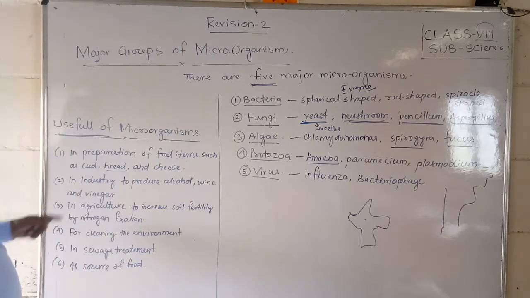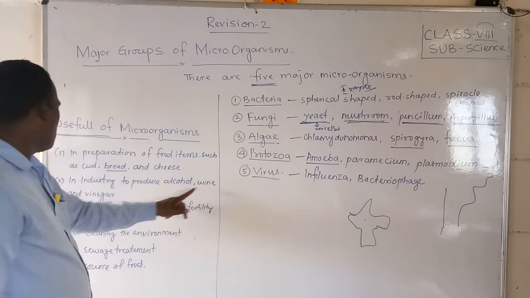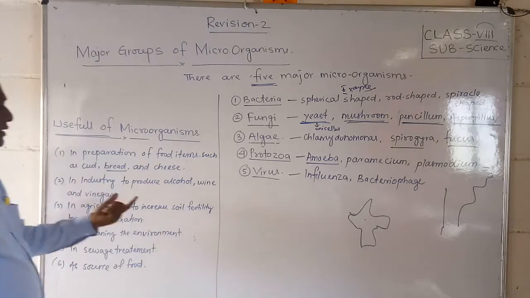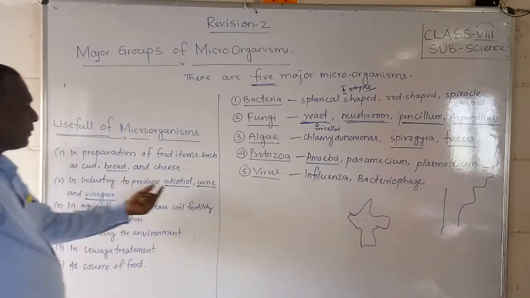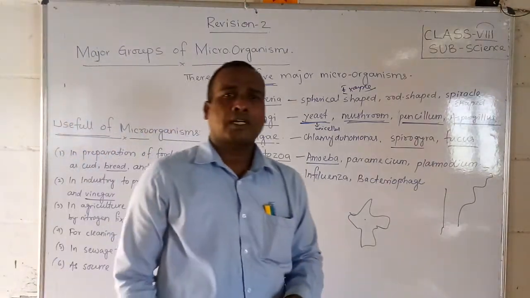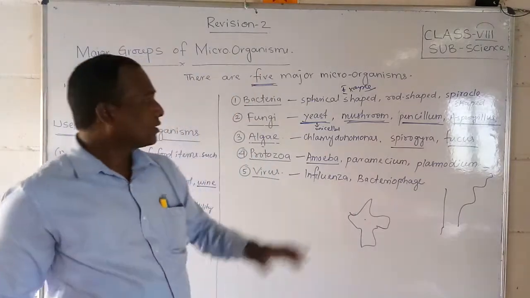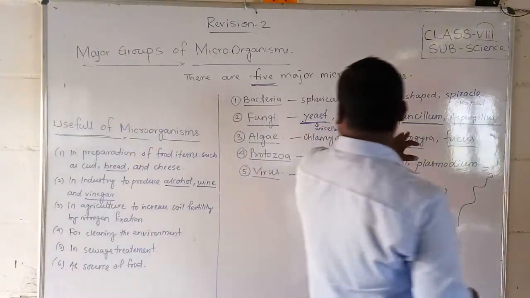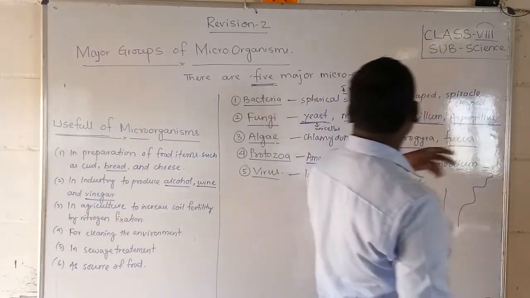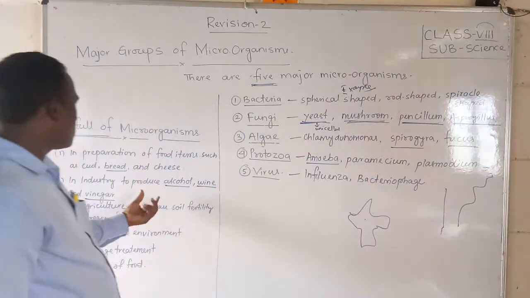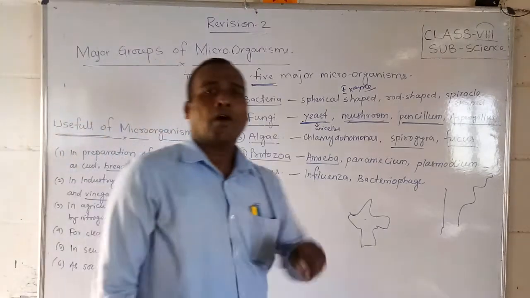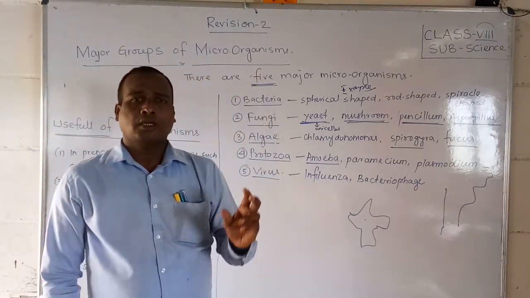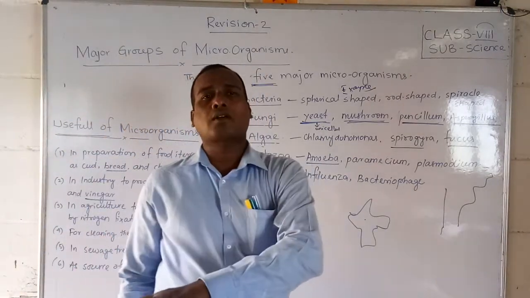In industry, microorganisms are used to produce alcohol, wine and vinegar. These are prepared with the help of yeast. Aspergillus, a fungus, I have already told you about, also helps in the preparation of alcohol. In the absence of oxygen, sugar, that means glucose, is converted into alcohol.